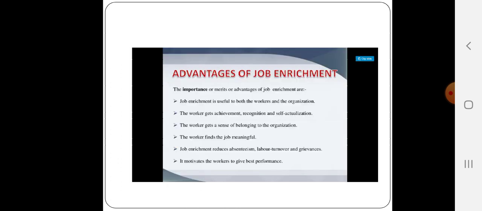So, what are the different advantages of job enrichment? It is useful for both workers as well as the organization. It helps workers get achievement, recognition, and self-actualization. The worker gets a sense of belongingness to the organization. The worker finds the job meaningful. Job enrichment reduces absenteeism, labor turnover, and grievances, that is, complaints. It motivates the workers to give their best performance.